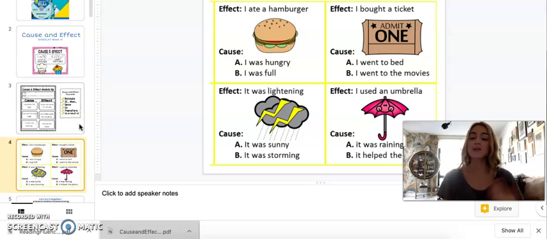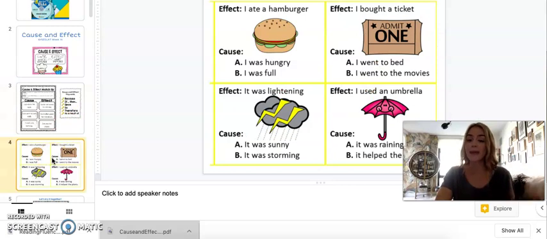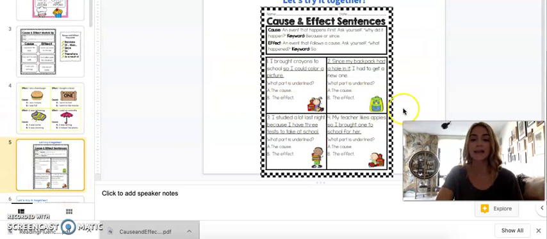And the last one, I use an umbrella. Remember, we go back and think about, what could the effect be? What happened? It was raining. Exactly. So if we look at the next slide, let's try this together. So remember, an event that happens first, we ask ourselves why it happened, and that's the cause. The effect is an event that follows a cause. We ask ourselves what happened. A key word for cause is because or since, and the key word for effect is so.